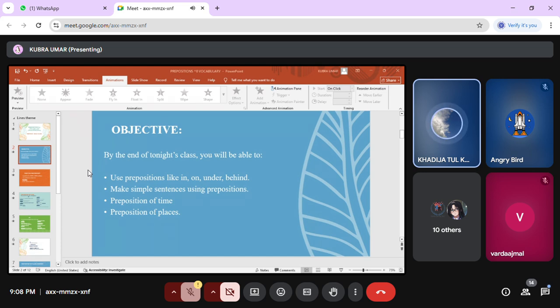The third is at. At is the most specific preposition. We use at for times that we know exactly, or that are confirmed. Specific time: the class will start at 9 p.m. You all know that the class will usually start at 9 p.m., so you can use at with this. He will join us at lunchtime.